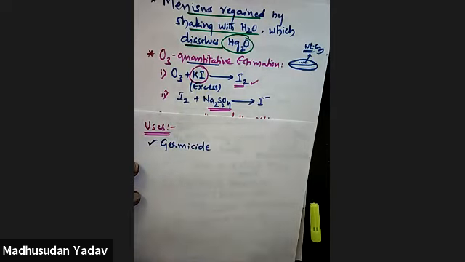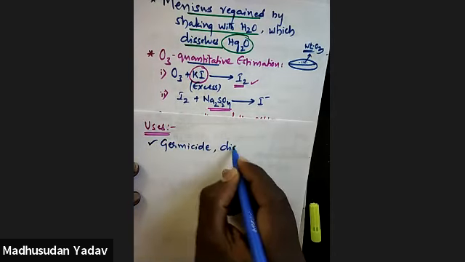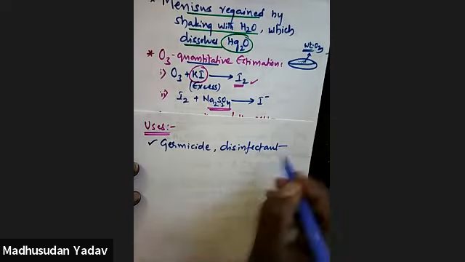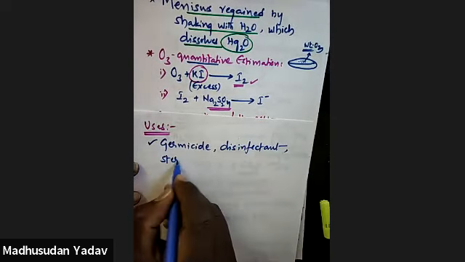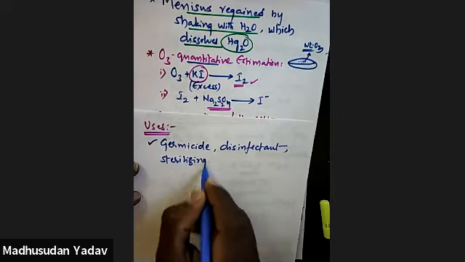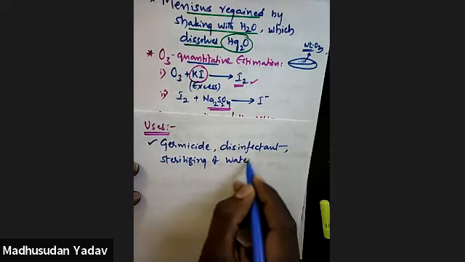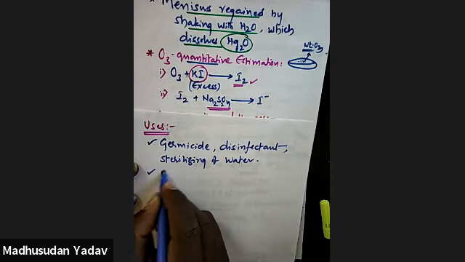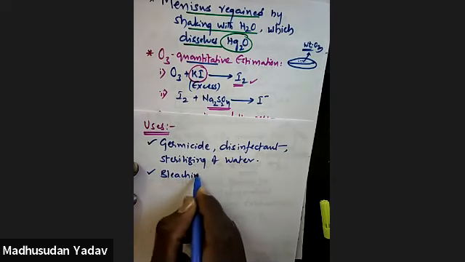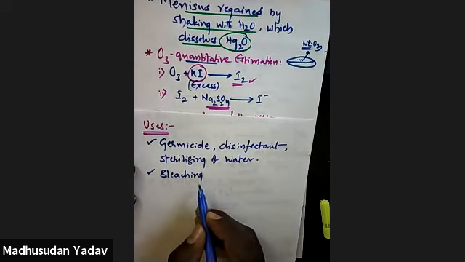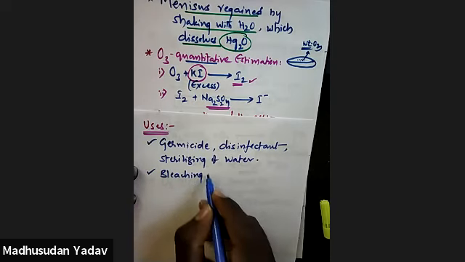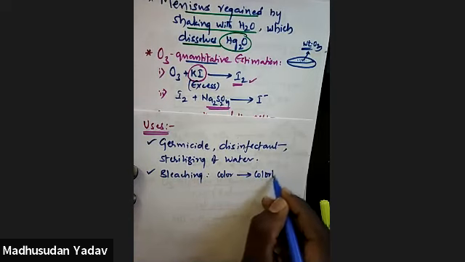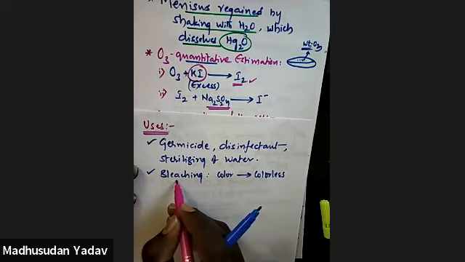Ozone kills germs. It is a germicide, a disinfectant, and it is also used for sterilizing water. Next, it is also used for bleaching purposes. Here bleaching does not mean face bleaching. Bleaching here means a colored compound is converted into a colorless compound. That is called bleaching.